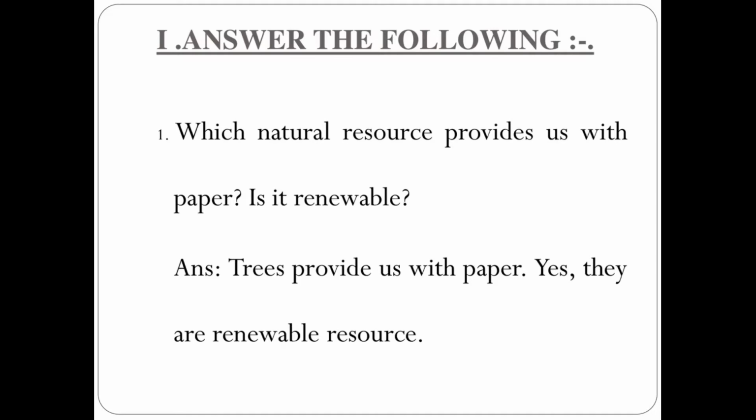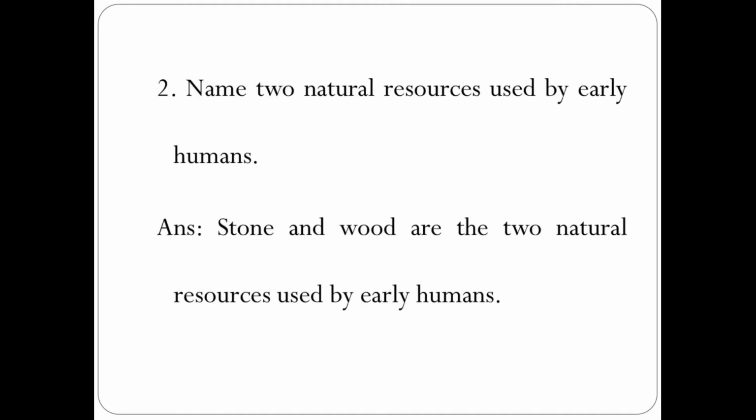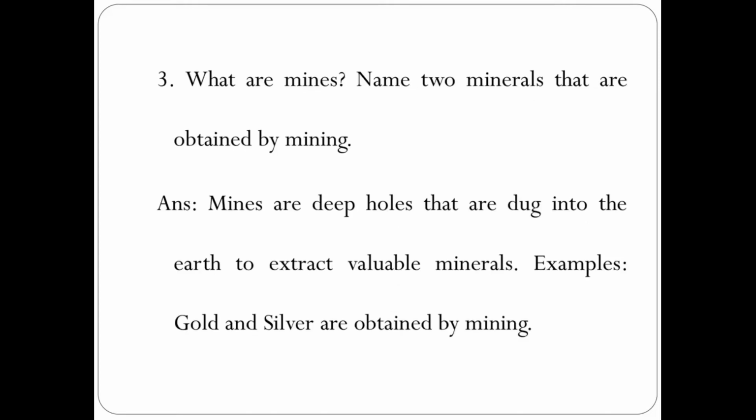The second one, name two natural resources used by early humans. Stone and wood are the two natural resources used by early humans. So, what are the two natural resources used by early humans? Stone and wood.